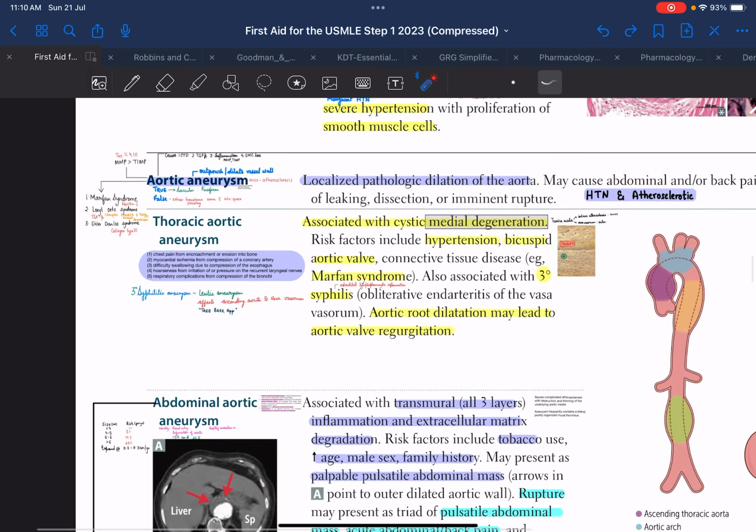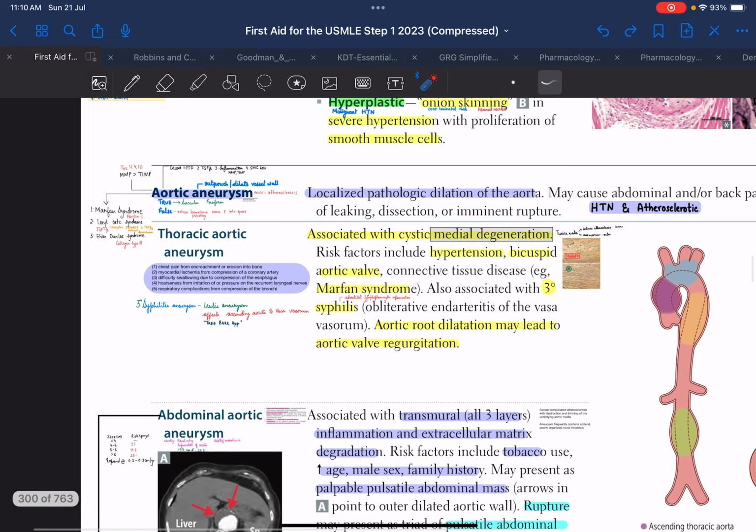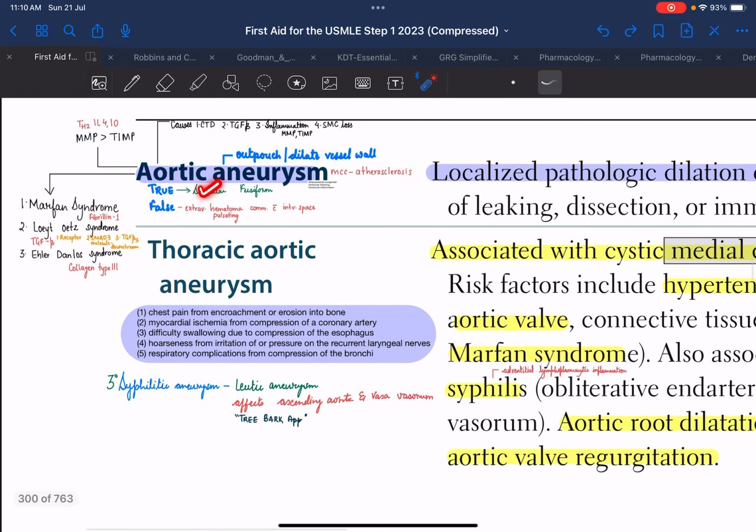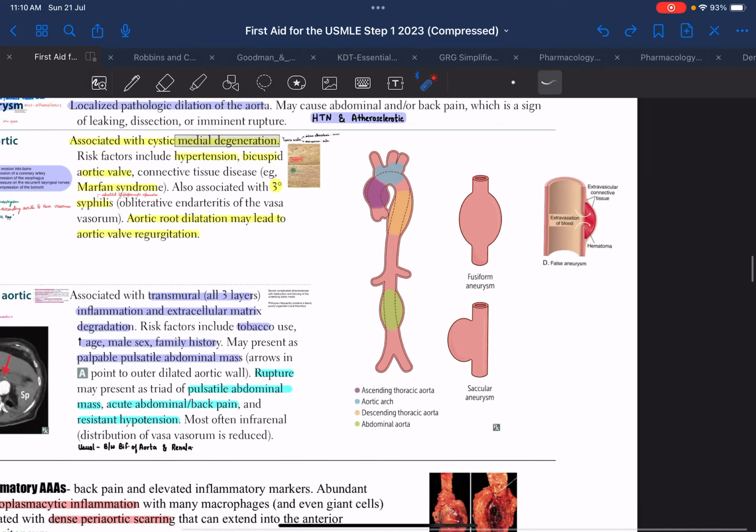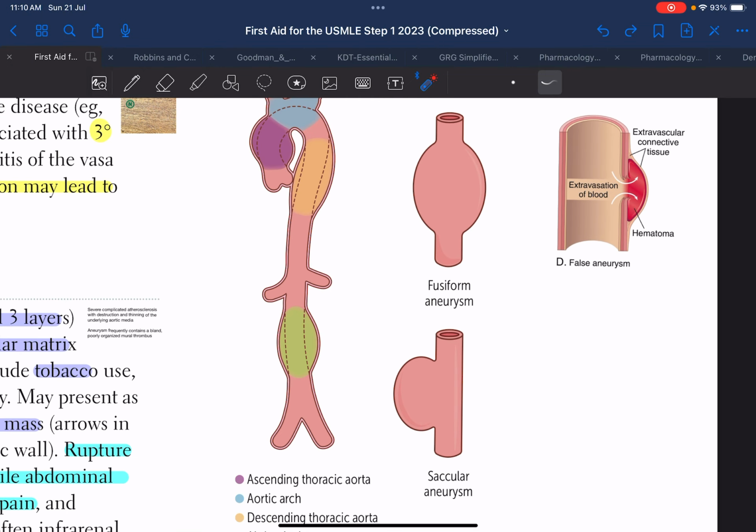Now, aneurysm can be of two types, either true or false. True aneurysm is further divided into saccular and fusiform, as we can see over here. True aneurysm basically means that all three linings of the vessel wall, that is tunica intima, media and externa, are weakened and dilated. They are not broken, they are just dilated.